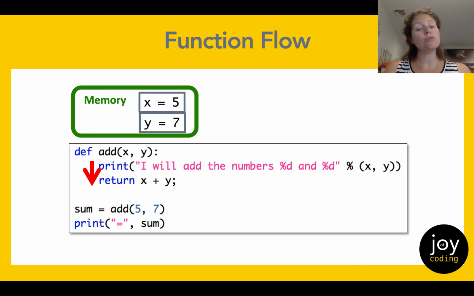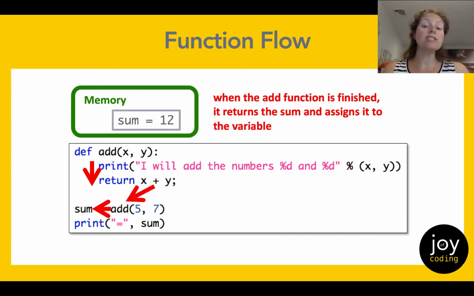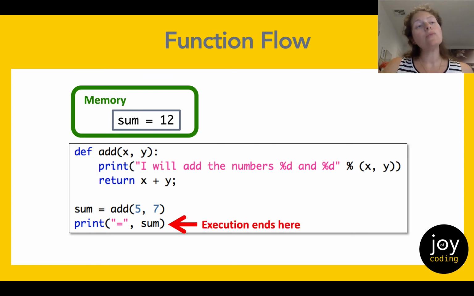Then we're going to execute the two statements that are in the function's body, both of which are indented. And then when the add function is finished, it returns the sum and assigns it to our sum variable. Okay, and then finally, we're going to print our sum, and that's where the execution ends.